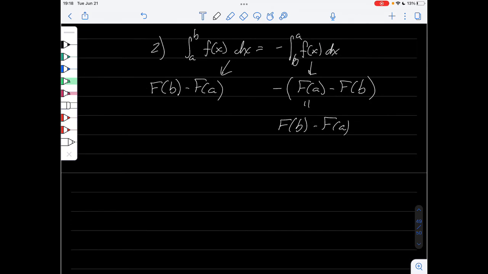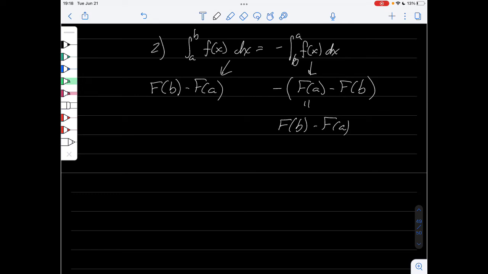It's not as simple once we look at the summations and all of that. But if you were to look at it in terms of summations, you'd have, instead of b minus a over n, you'd have a minus b over n. So you'd factor out a negative from that, and you can factor out a negative from the sum. And you would see that it gives you the same answer. Okay.